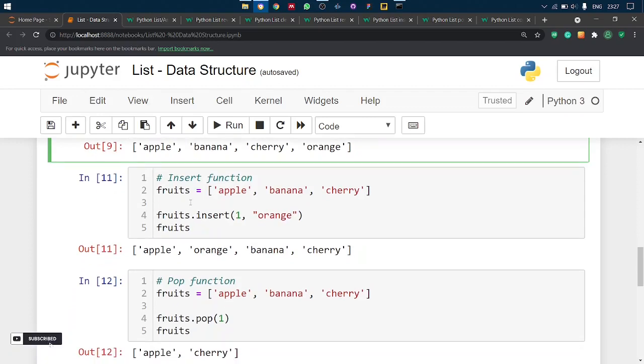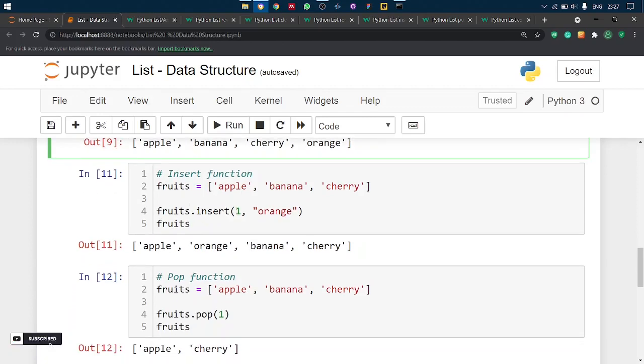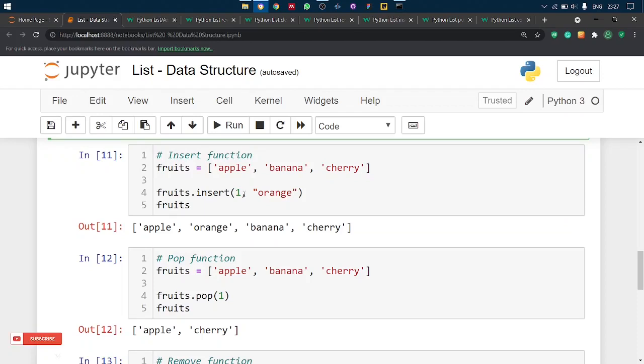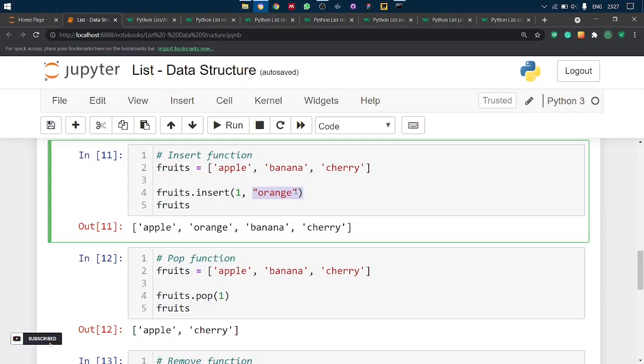So the next one is the insert function. The insert function is basically used to insert an element in a specific position. In this example, I'm inserting an element called orange at position 1. So apple, orange, banana and cherry. The orange is in the first position because the list starts with 0.